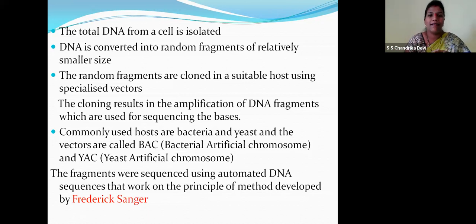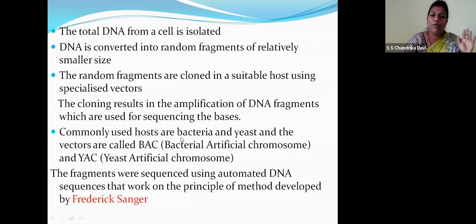So now these random fragments are cloned. Clone means, children, forming an exact copy, in a suitable host using specialized vectors. So what is the function of the vector, children? The vector will transport. It is the carrier. So the cloning results in amplification. Amplification means, children, making many copies. How does it occur? We will see in this class. So amplification of DNA fragments takes place, which are used for sequencing the bases.